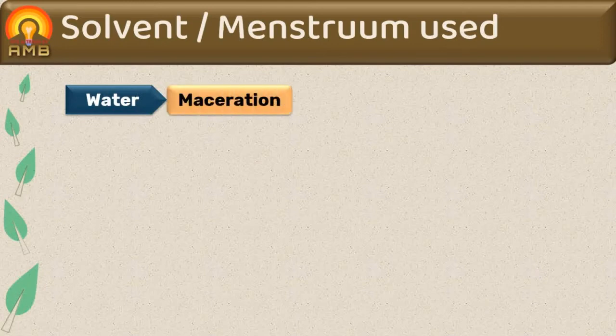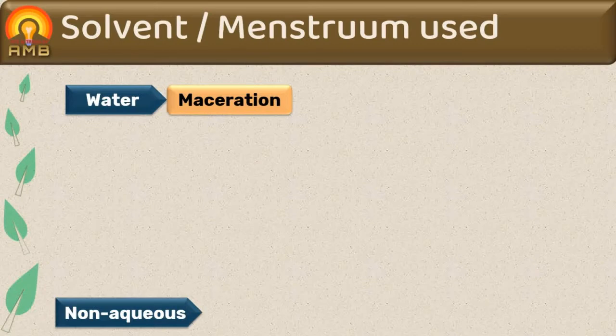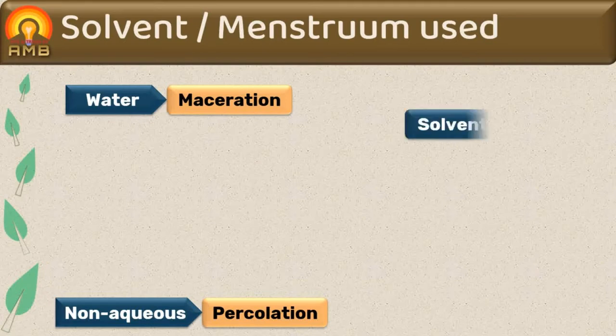The percolation process is used if non-aqueous menstruum is used for extraction process. The solvent or menstruum used should have specific solvent action. That is, active constituent should be soluble in it. Then and then only we can use that menstruum.